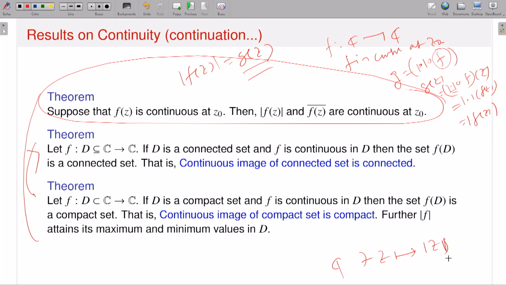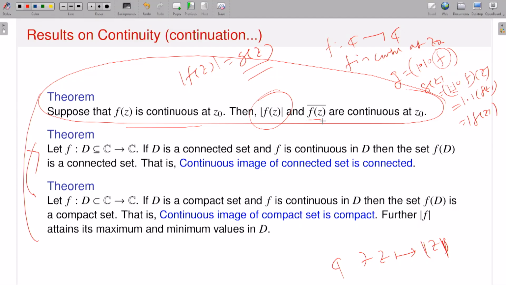You see, this is actually a continuous function, which one has to prove. And f is continuous at the point z naught, as given. The composition of two continuous functions is a continuous function. Therefore, modulus of f of z is a continuous function. What about f of z bar? Again, same thing. It is a composition of two continuous functions.